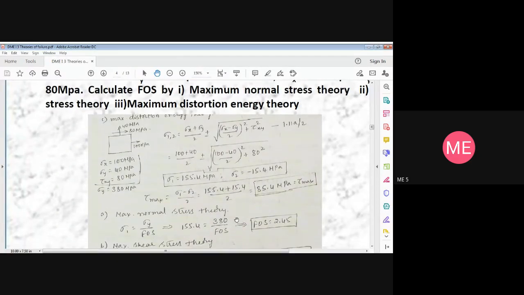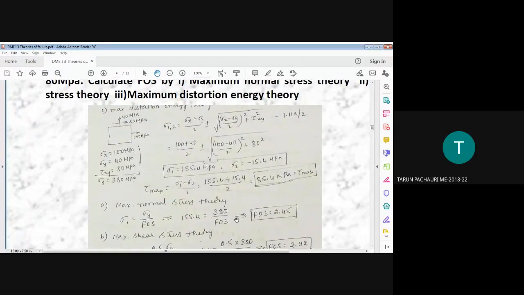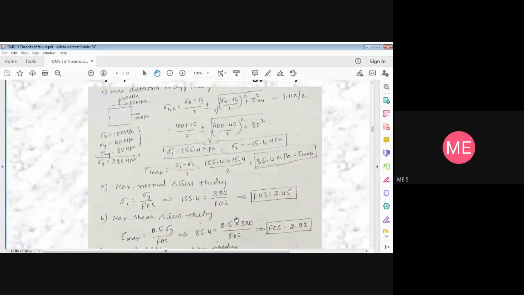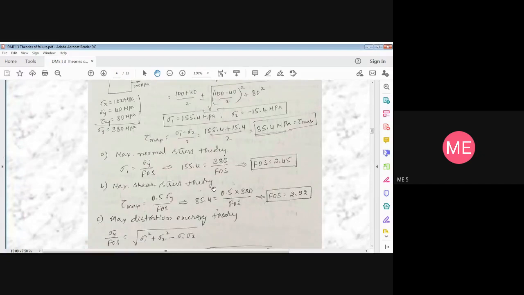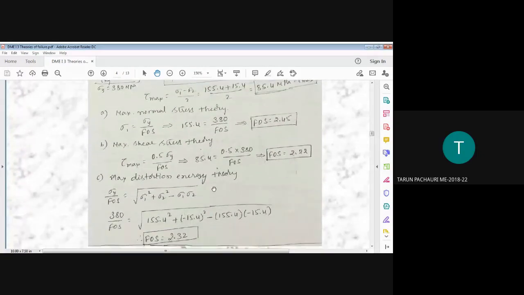What is it according to shear stress theory then? 2.224. Yes, tau max is equal to 0.5 sigma y by FOS, or sigma y by FOS into 2, either way. From there you get FOS equal to 2.22. And then according to distortion energy theory, I'm getting 2.32 as FOS. Correct, 2.32.